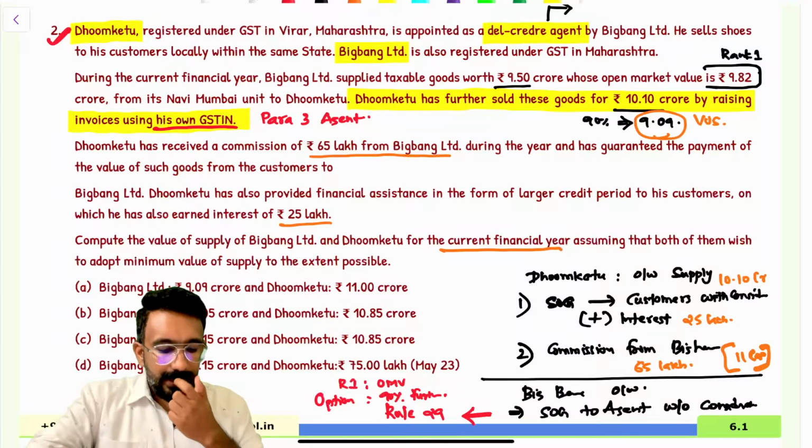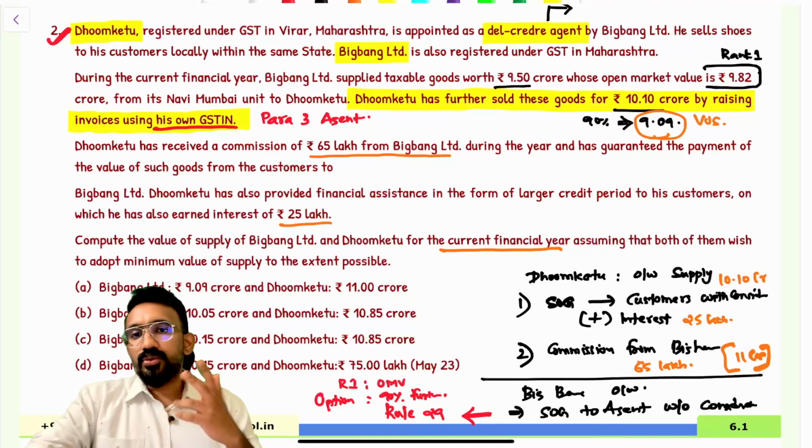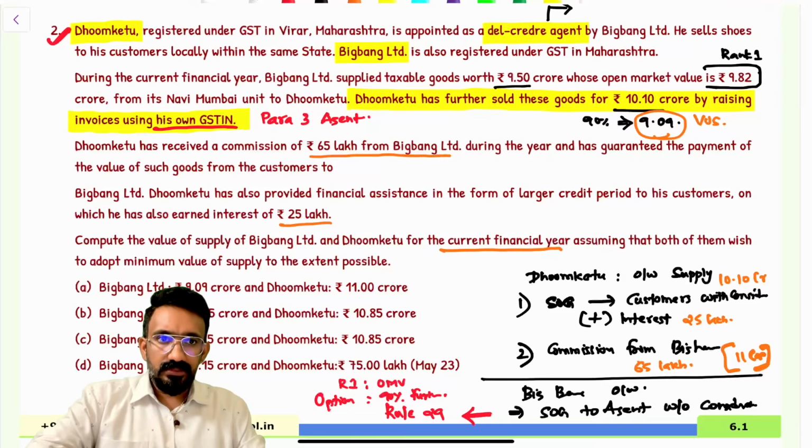Big Bang 9.9, 9.09, Dhumketu 11; Big Bang 10.05, Dhumketu 10.85; Big Bang 10.15 crores, Dhumketu 10.85; Big Bang 10.15, Dhumketu 75 lakhs. Kind of a 2 mark MCQ question. Give me the answer.